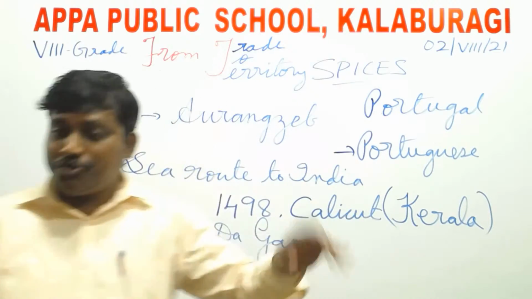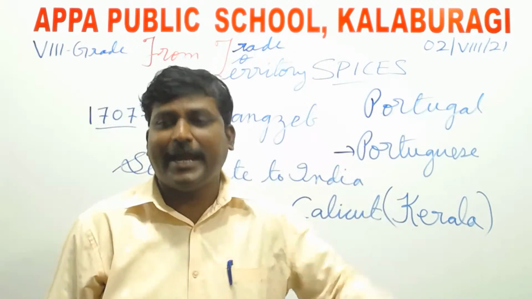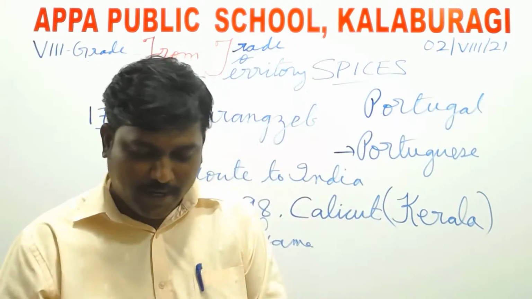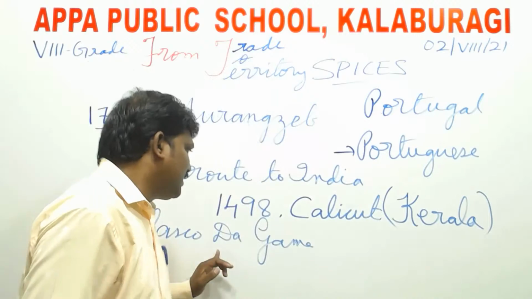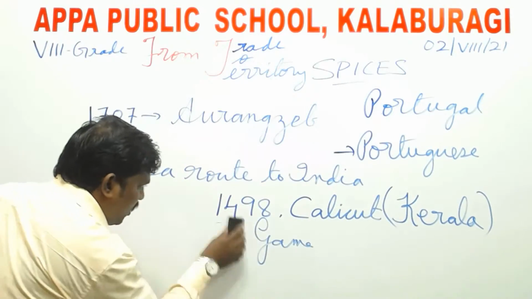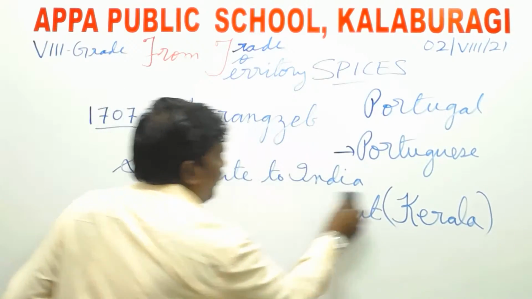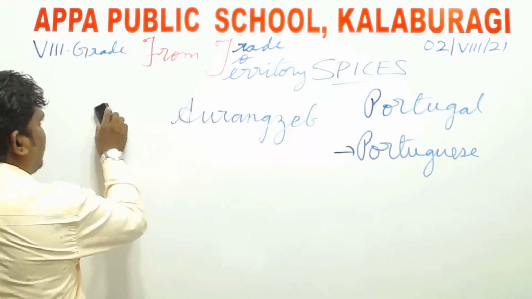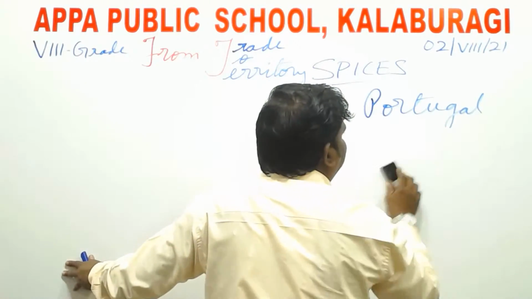The Portuguese, followed by the Dutch, French, and then the British also came, one after the other. This landmark discovery by Vasco da Gama made way for the Europeans to come to India for trade, right?